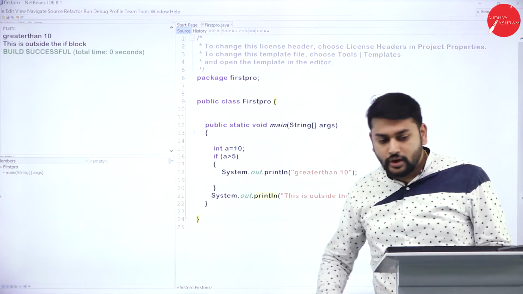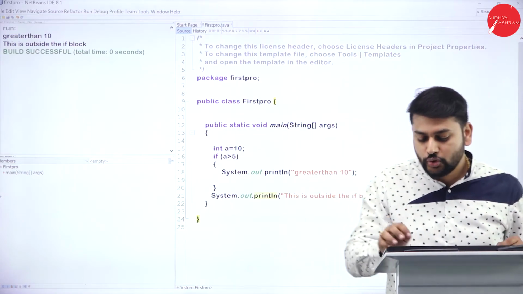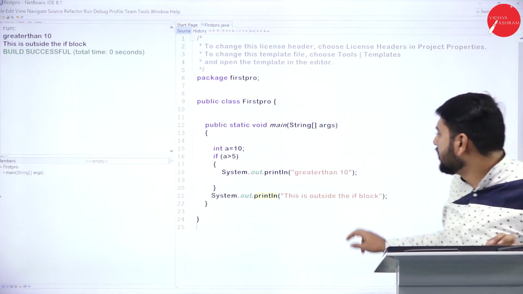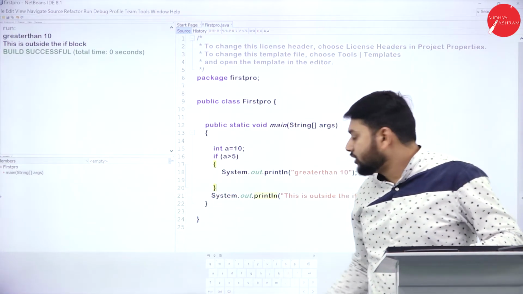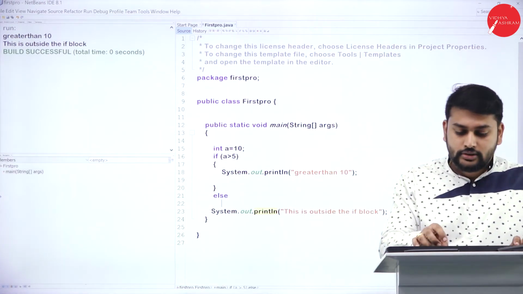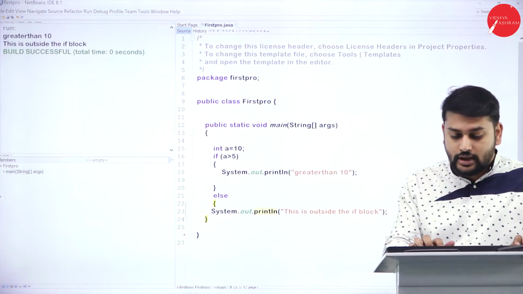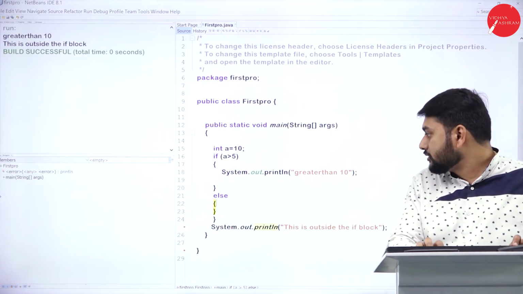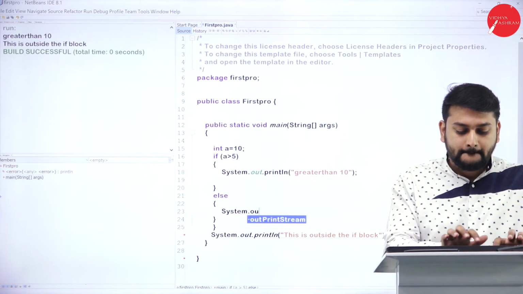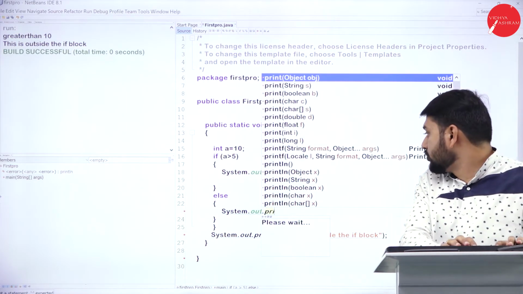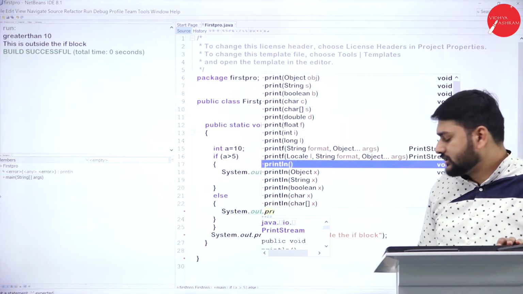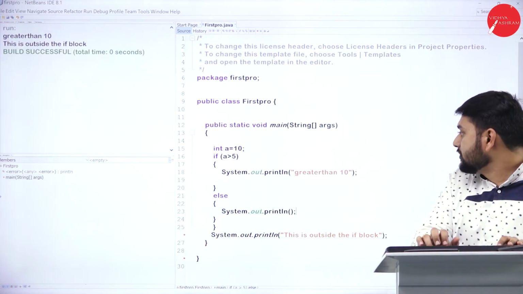Now I will edit the program for all of you. Let me add one more if statement here and check how exactly it is working. I have the if statement, then System.out.println; you will have the suggestion here, so you can select it.